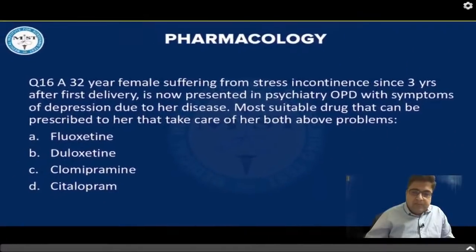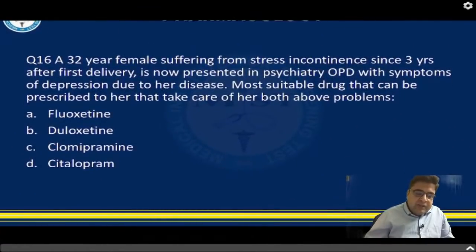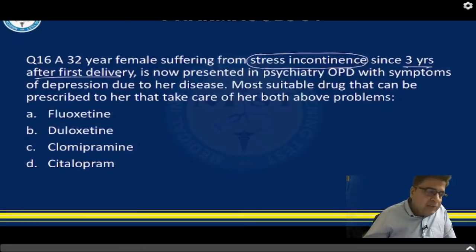Question number 16. A 32-year-old female has been suffering from stress incontinence for 3 years after her first delivery. During delivery there is a possibility that her sphincter was ruptured.